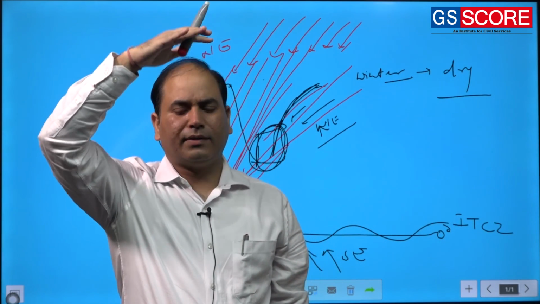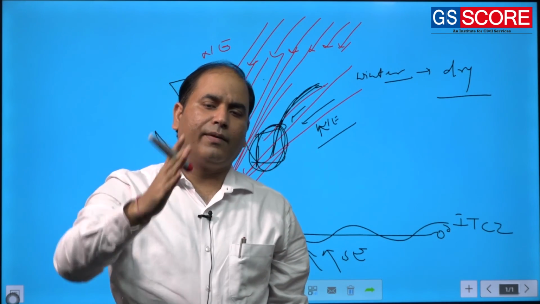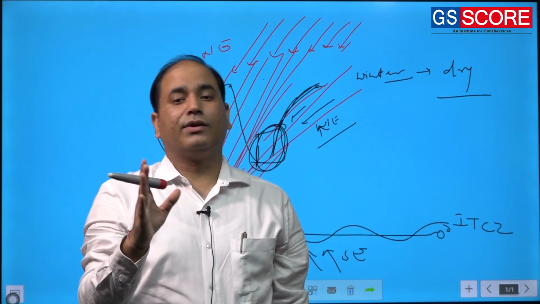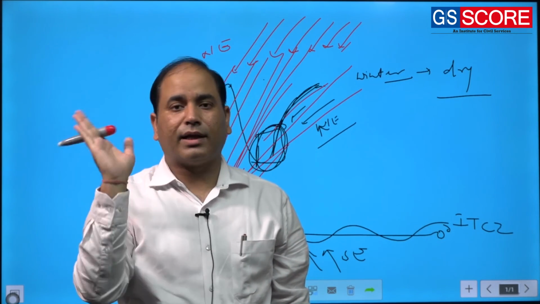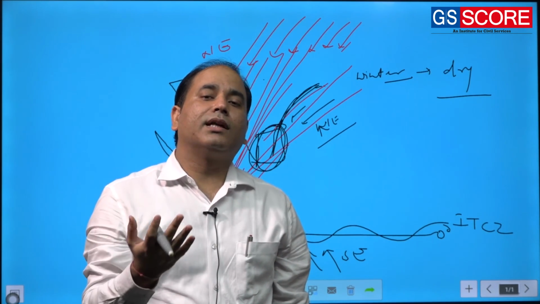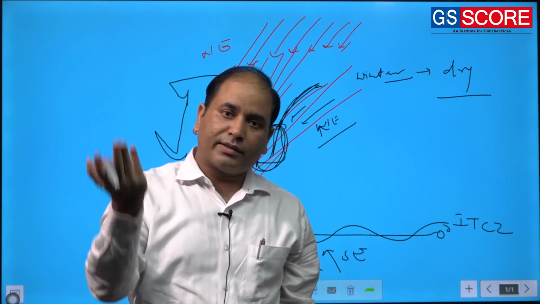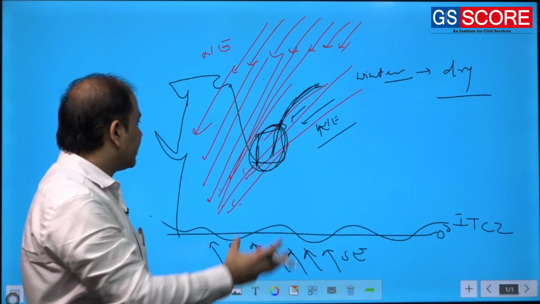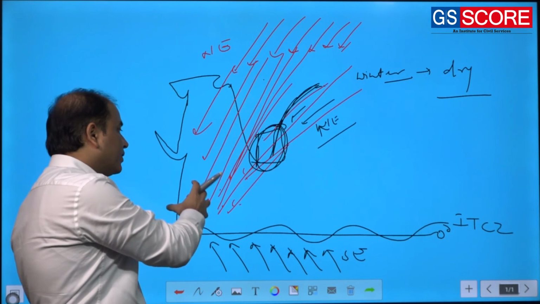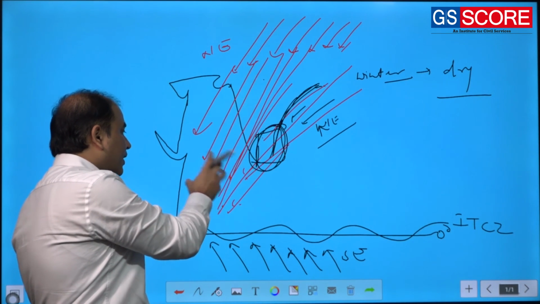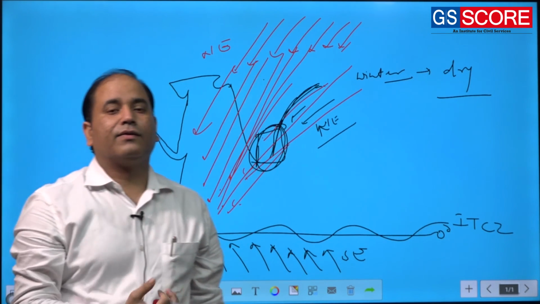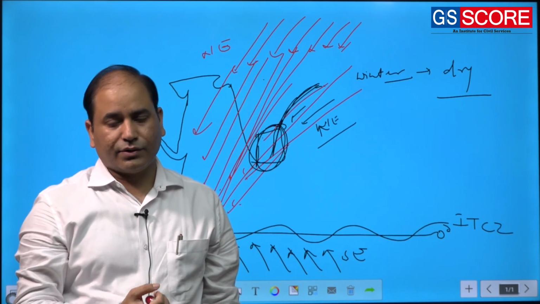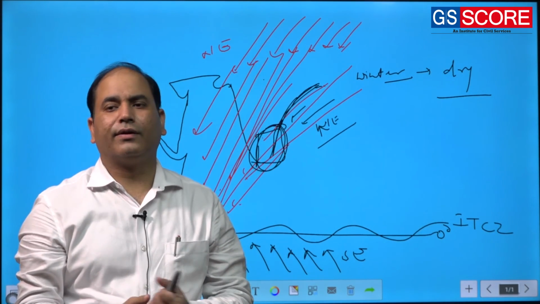ITCZ will move northward, the southeasterly will cross the equator, it will come under the influence of Coriolis, and because of the Coriolis, the southeasterly will turn rightward, and the same southeasterly will become southwesterly, and the southwesterly will carry some of the moisture from the Arabian Sea and Bay of Bengal, and will carry moisture to the Indian mainland in the form of rainfall. So that's the idea of the Flohn.